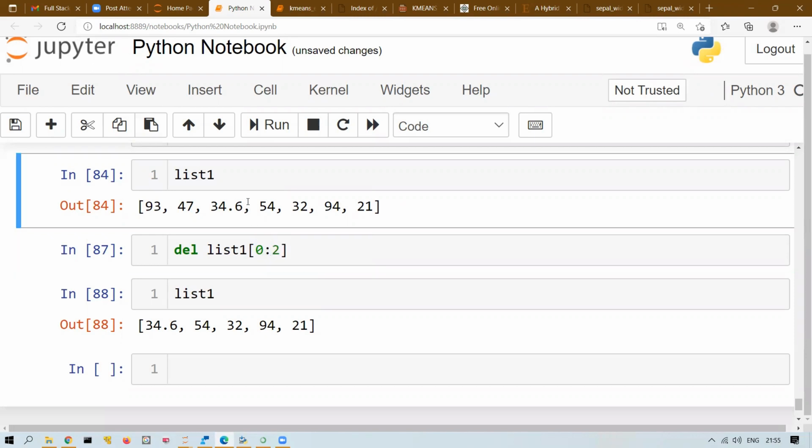So you have to first find all the indexes. Or what you can do is use the remove method. How many times? Count of 54, there is a method called count. It will tell you how many times 54 is present, and that many times you call remove. So it will remove. But that's not a direct approach, right? You have to write extra 1 or 2 lines.